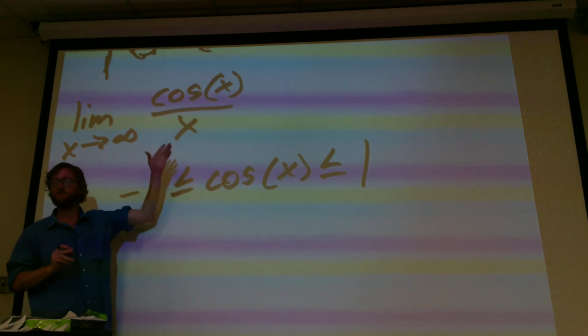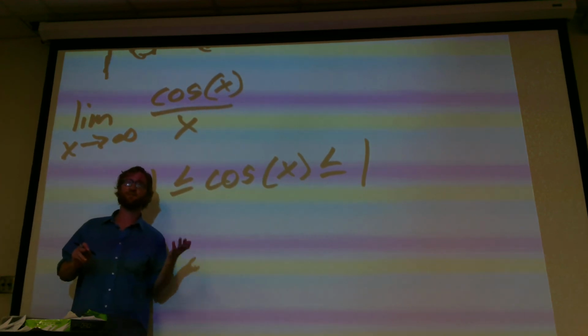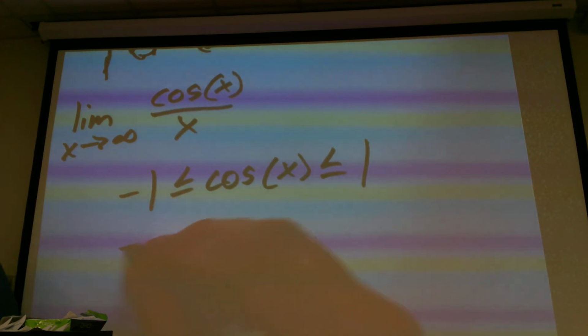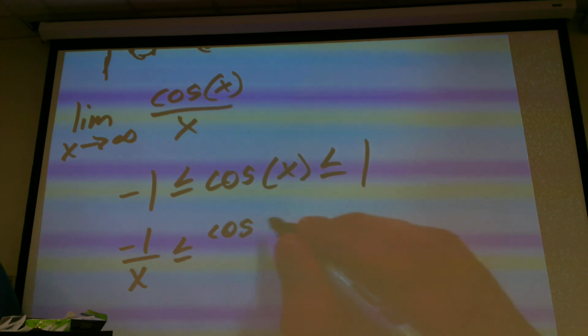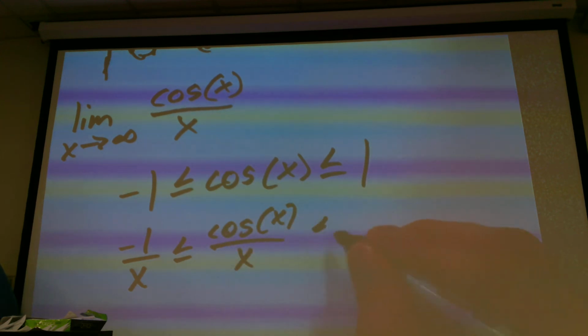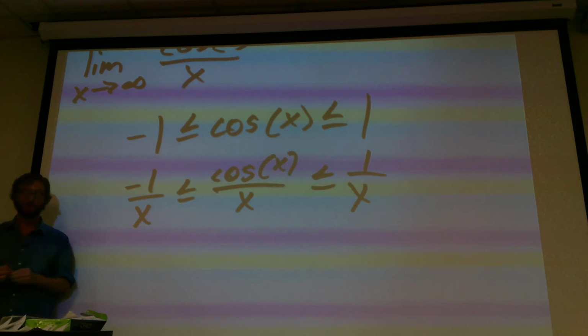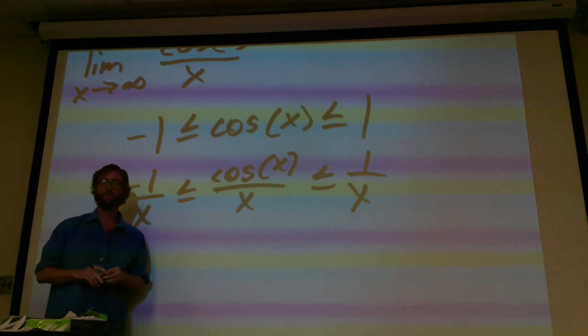So what am I going to do? I'm going to take this entire problem and divide by x. So, -1 divided by x is less than or equal to cosine of x divided by x, which is less than or equal to 1 divided by x. Cool. That's where we're at so far.